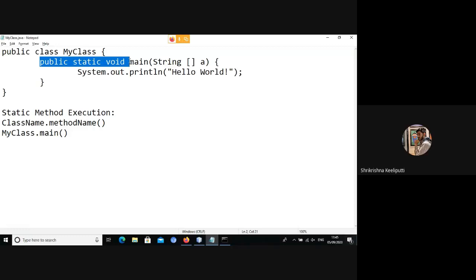Private is the first point. The second point is that Java introduces a fourth visibility specifier called default.